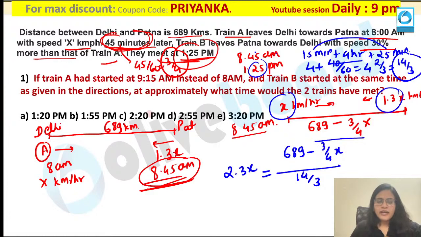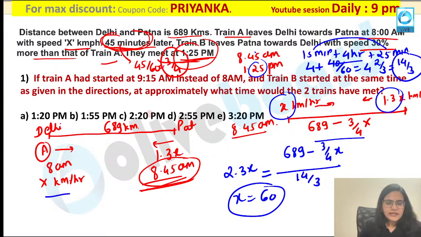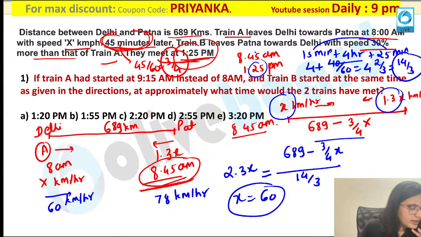Yes, so let us calculate the value. Just multiply 14 by 3 here. Yes, Anil has calculated the perfect value. Nayan also has calculated. x equal to 60 would be the perfect answer, guys. Everybody is getting my point? So if you are solving this, that means I came to know about their speed over here. This would be 60 and this value would be 78 km per hour. Anybody having any doubt? Divya got it, Harshita got it, Nayana got it. x equal to 60 is the perfect answer in this case.